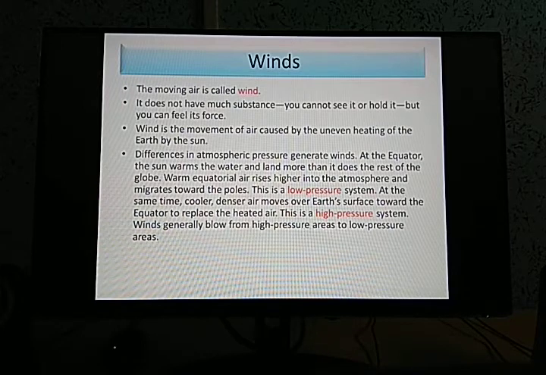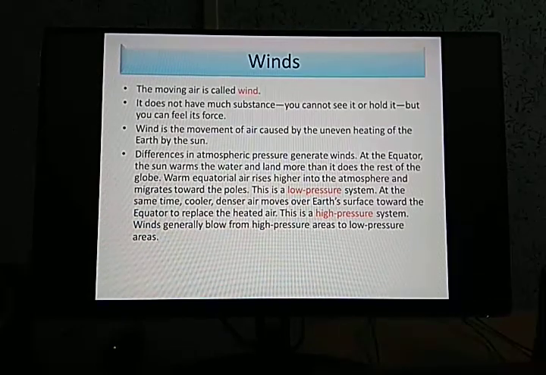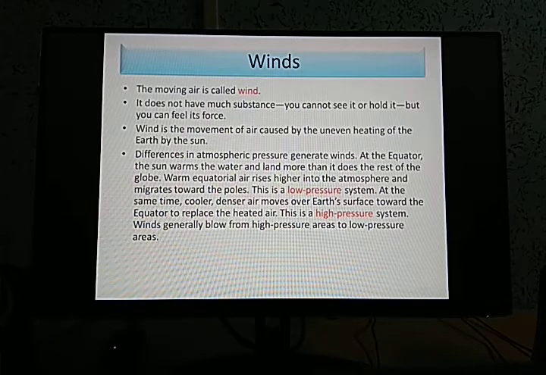So this is called what? This is called the high pressure system. Now winds generally blow from high pressure areas to the low pressure areas. Clear? That means it generally starts blowing from the high pressure areas, which areas are the high pressure areas? The equatorial areas. From there it starts blowing towards the low pressure areas.